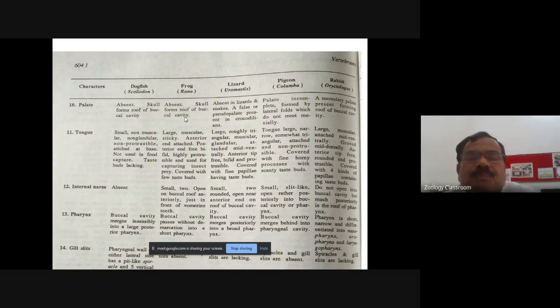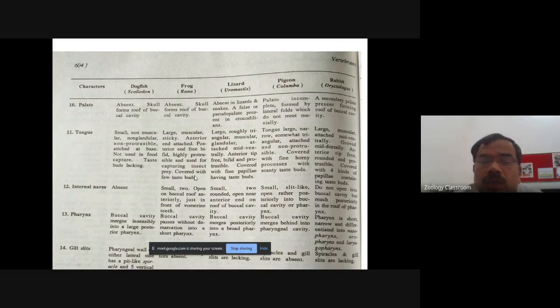Okay. Then, in case of the frog, the tongue is very large. It is muscular and it is sticky. The anterior end of the tongue is attached in a reverse fashion. Anterior is attached while the posterior end of the tongue is free and bifurcated, or it is bifid. It is highly protrusible and it is used for capturing insect prey. It is covered by a few taste buds. Okay, few taste buds are present on the tongue of the frog.